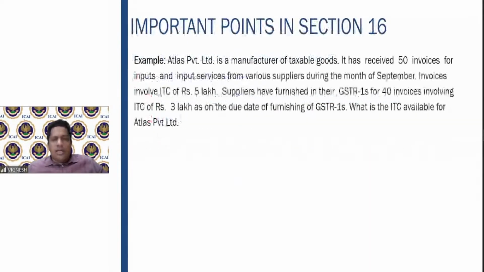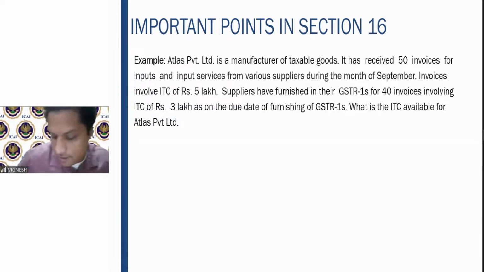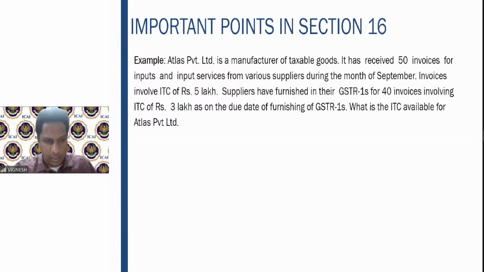The recipient gets the details of the tax invoices in their GSTR 1. Okay, example here, try to answer this. Atlas Private Limited is a manufacturer of taxable goods. It has received 50 invoices for inputs and input services from various suppliers during the month of September. Invoices involve ITC of 5 lakhs. Suppliers have filed in their GSTR 1s for 40 invoices involving ITC of 3 lakhs. What is the ITC available for Atlas Private Limited? Try to answer this question.